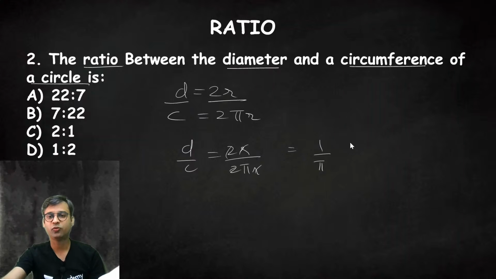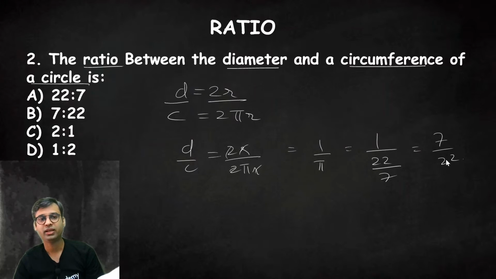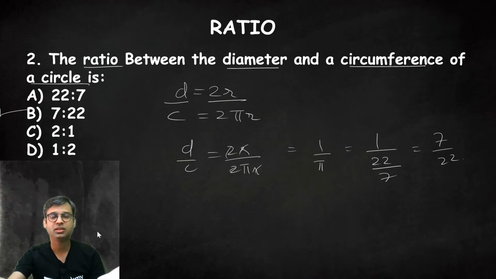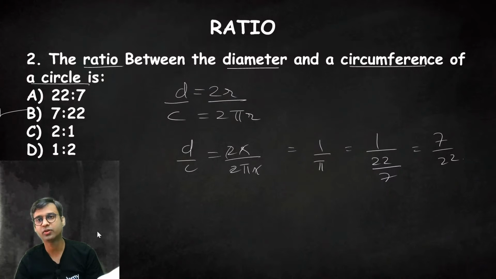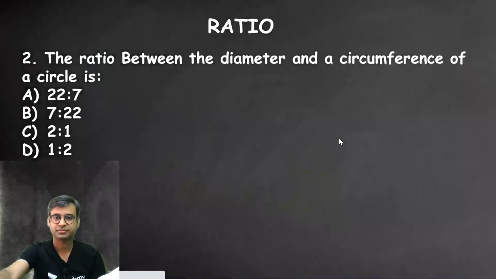We all know the value of pi, it is 22 by 7. So it will become 7 upon 22. Option B. Easy. 7 upon 22 is the right answer. d equals 2r, circumference 2 pi r, so 2r upon 2 pi r is 1 by pi.